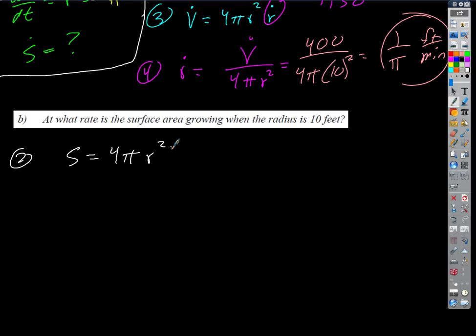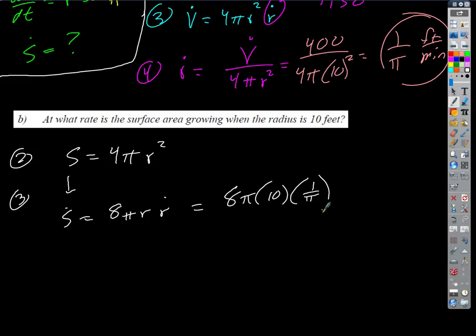Differentiate, right? Relate the rates. Differentiate with respect to time, because we need dots in there, right? We've got to have derivatives with respect to t. So what is this? There's what we're looking for. What do we get over here? 8 pi R R dot. Bingo. And we know all those things. Plug and chug. 8 times pi times 10 times 1 over pi equals 80 square feet per minute at that time.